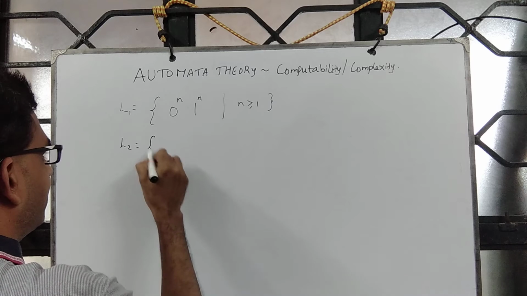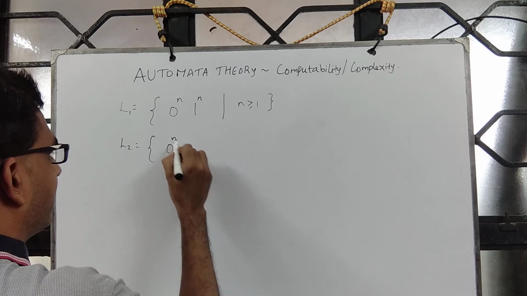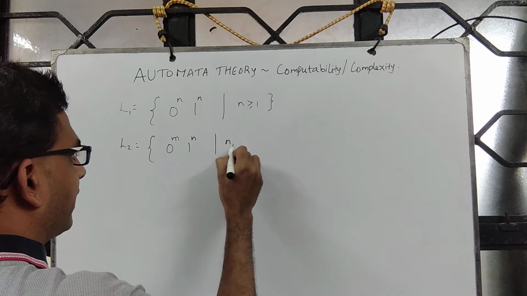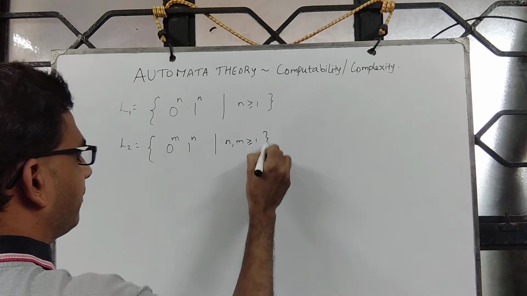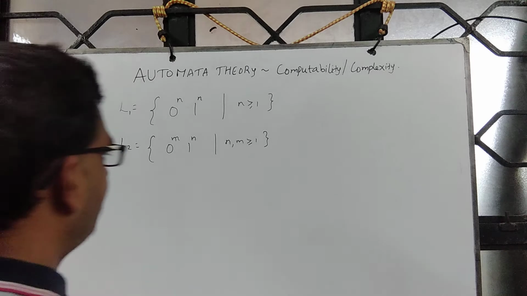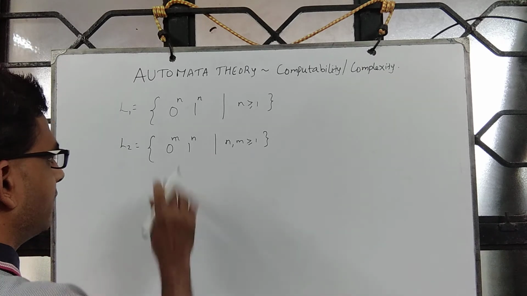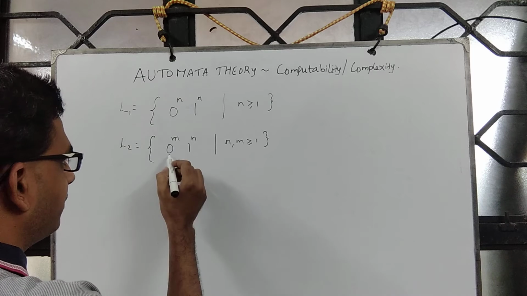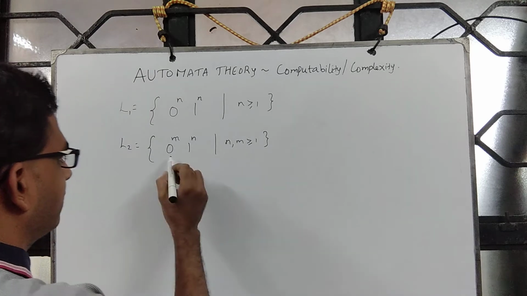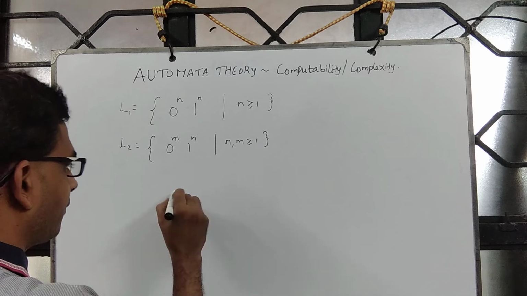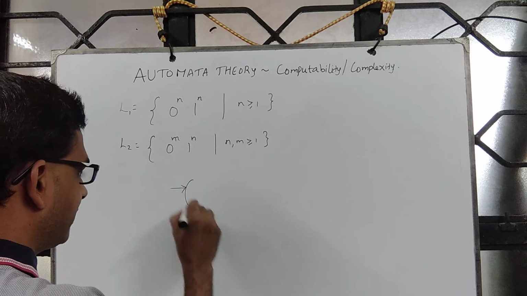We are also looking at this language 0 power m, 1 power n, where m and n are greater than or equal to 1. We were in fact constructing a finite automaton for this. This says some number of zeros, at least 1, followed by some number of ones. So we attempted like this.